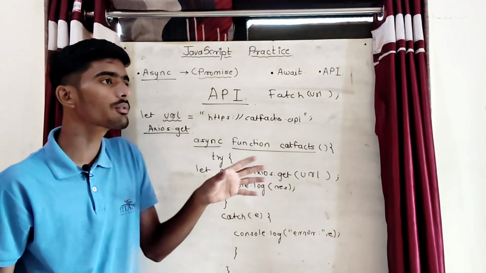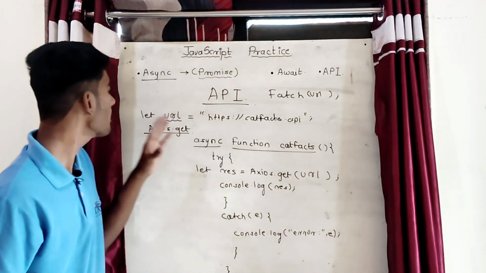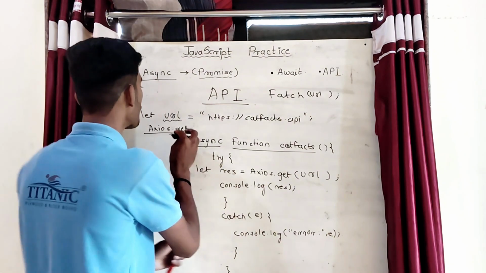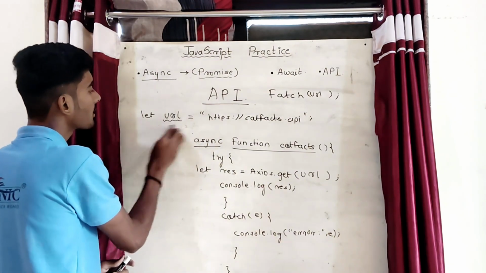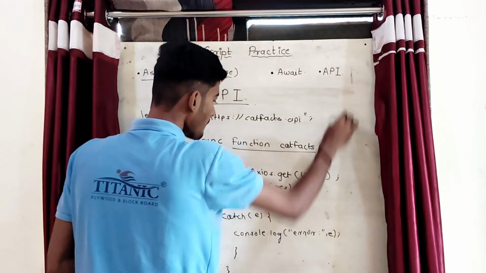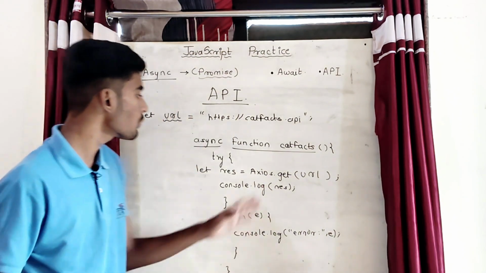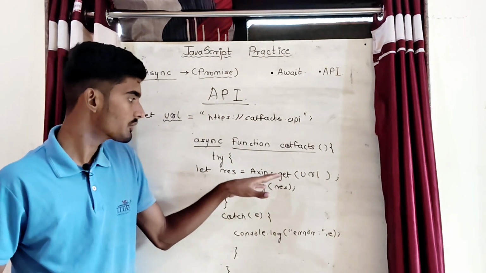And if someone asks you what is axios, then axios is a library. Okay, I hope you have understood it well. So we have understood why we have used the axios.get method.